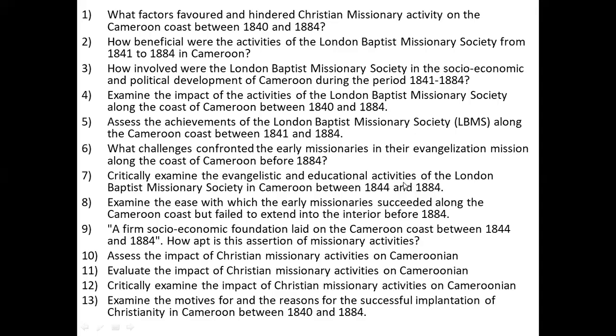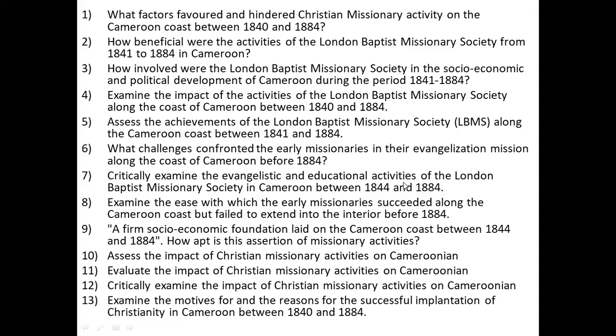The fourth, examine the impact of the activities of the London Baptist Missionary Society along the coast of Cameroon between 1840 and 1884. The fifth, assess the achievement of the London Baptist Missionary Society along the Cameroon coast between 1841 and 1884. The sixth, what challenges confronted the early missionaries in their evangelization mission along the Cameroon coast between 1884? Seventh, critically examine the evangelistic and educational activities of the London Baptist Missionary Society in Cameroon between 1844 and 1884.